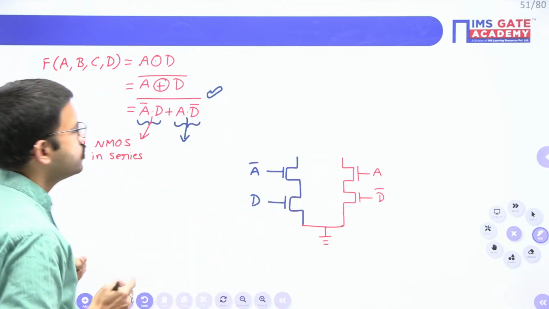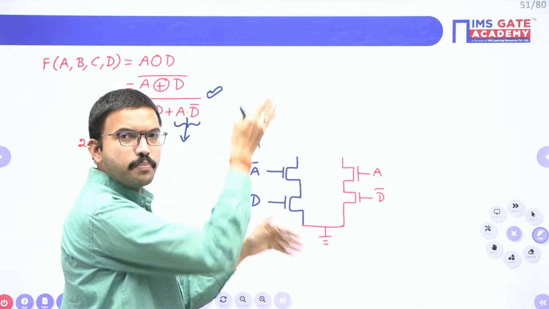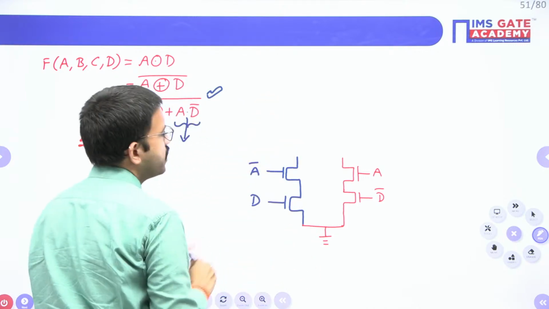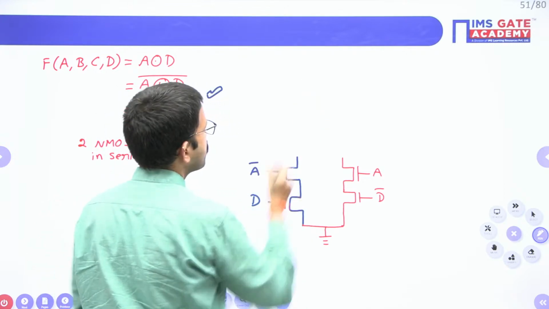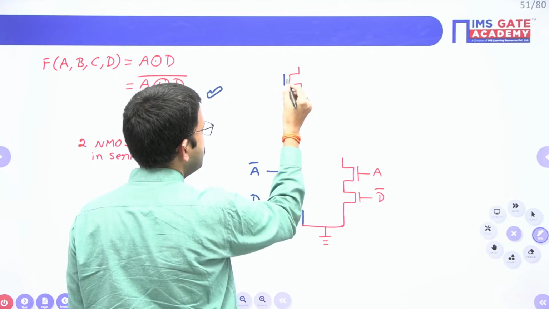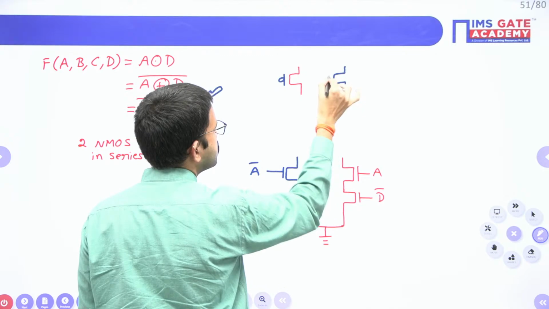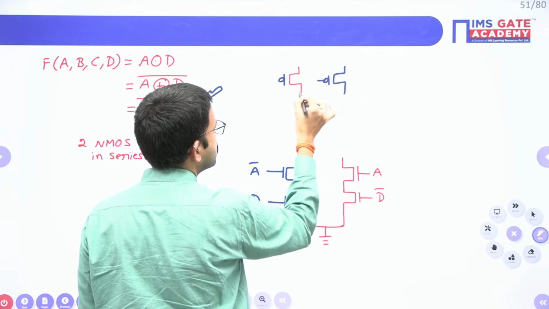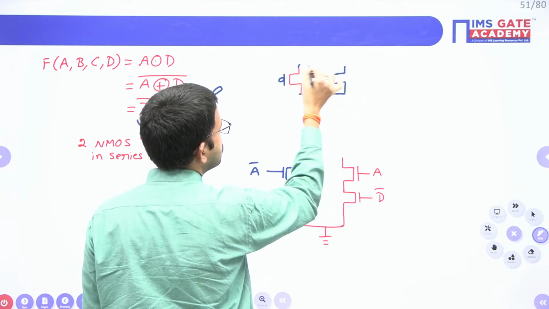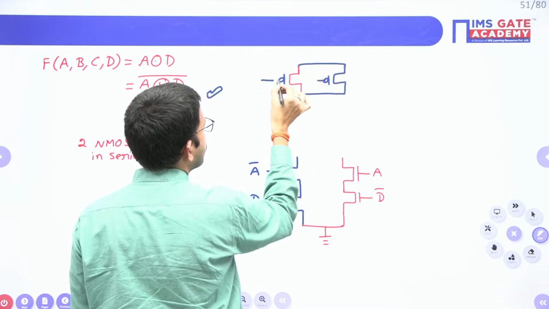Now what you have to do? Here if NMOS are in series, the corresponding PMOS will be parallel. So here I will consider 2 PMOS transistors in parallel. Okay.